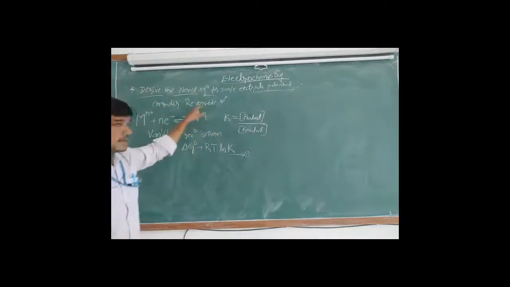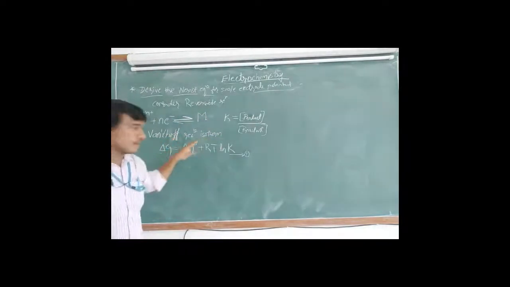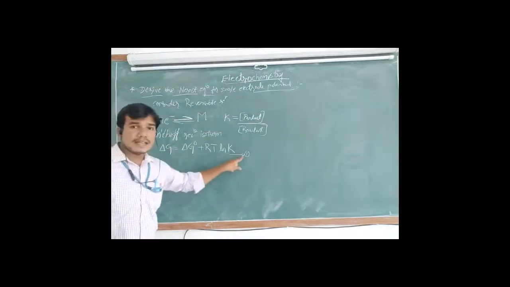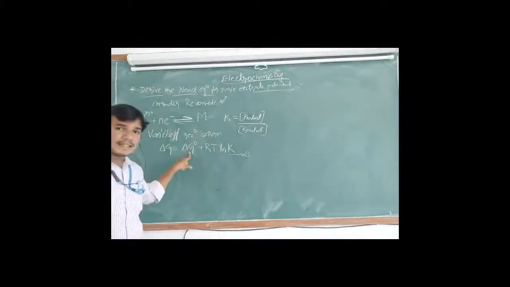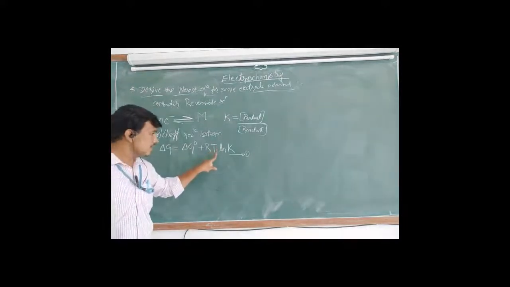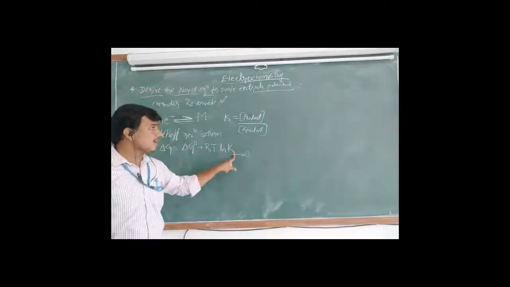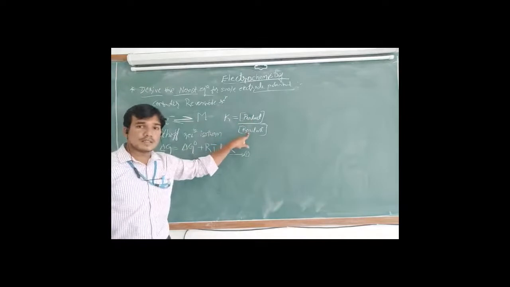For any reversible reaction, the scientist Van 't Hoff gave an isotherm equation, that is delta G equals delta G naught plus RT ln K, where delta G is the Gibbs free energy change, delta G naught is the standard free energy change, R is the universal gas constant, T is temperature, K is the equilibrium constant or reaction quotient, that is the molar concentration of product divided by the molar concentration of reactant. Okay. So we have to derive the next equation.